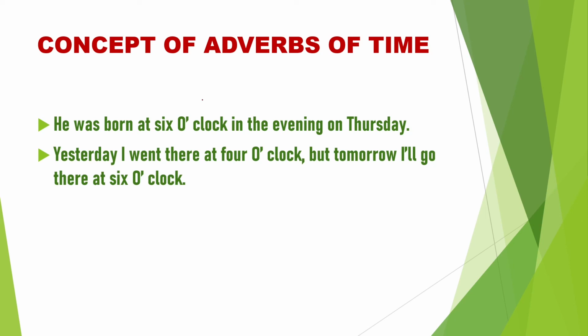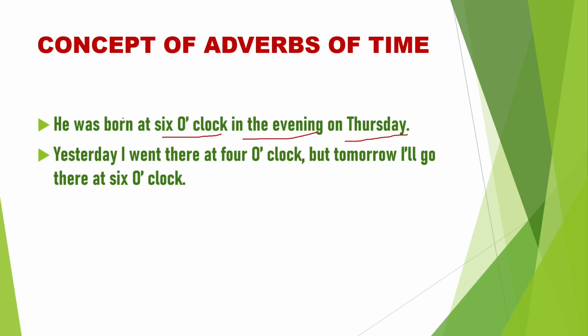Here, I have represented the concept of adverbs of time only. Suppose there is an indication of two or three times. How should we put those in order? He was born at 6 o'clock in the evening on Thursday. He was born when? At 6 o'clock. He was born in the evening. He was born on Thursday. That means three adverbs of time here. What will be its order? The way I have written it here, that is the order.